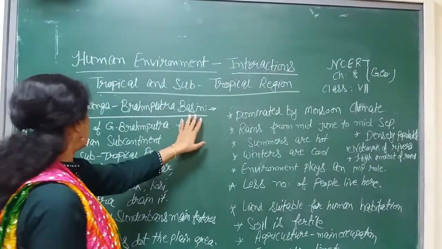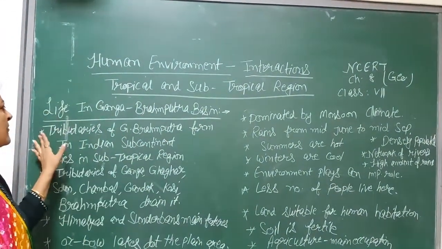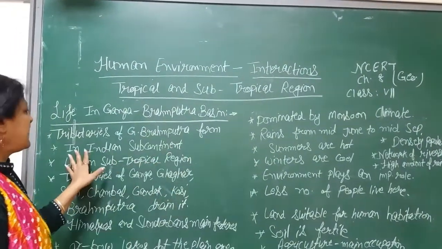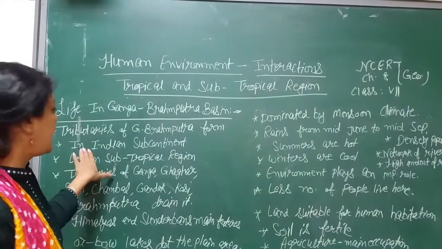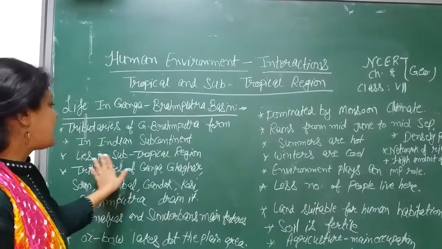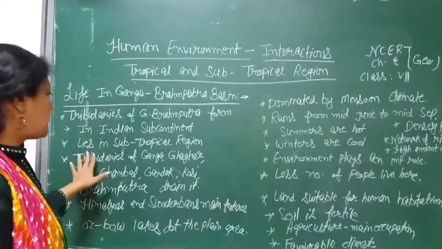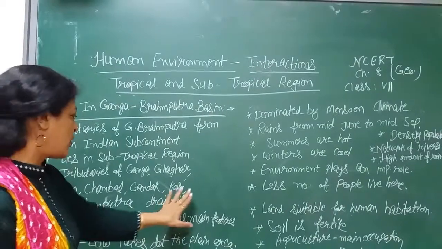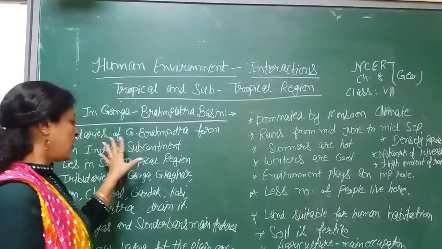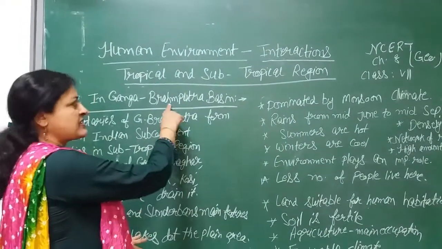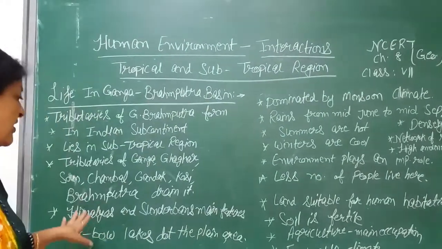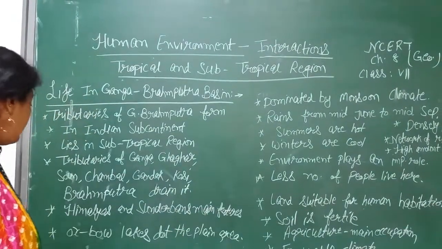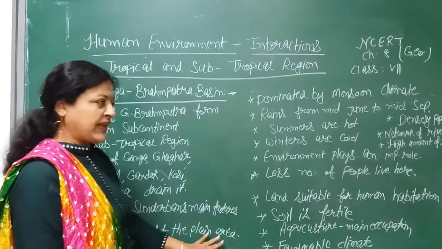Life in Ganga Brahmaputra Basin. The tributaries of the Ganga Brahmaputra Basin form this delta, and it is situated in the Indian subcontinent. It lies in the subtropical region. Tributaries of Ganga, Ghaggar, Son, Chambal, Gandak, Kosi and Brahmaputra river, all the tributaries drain into this Ganga Brahmaputra basin. Then Himalayas and Sundarbans are the main features of this delta. Then oxbow lakes dot the plain area.